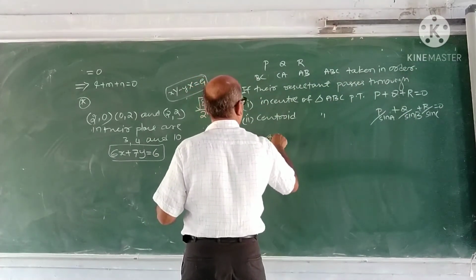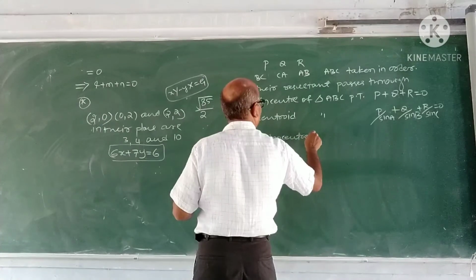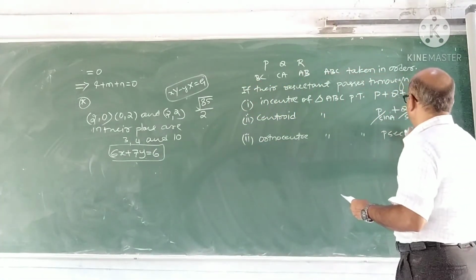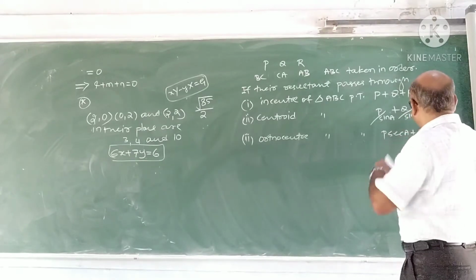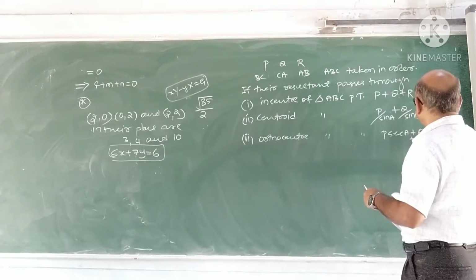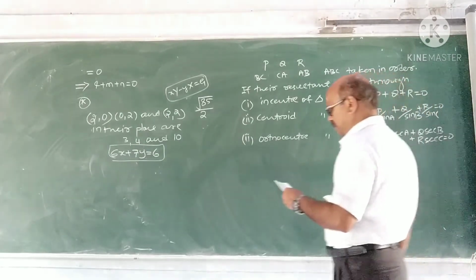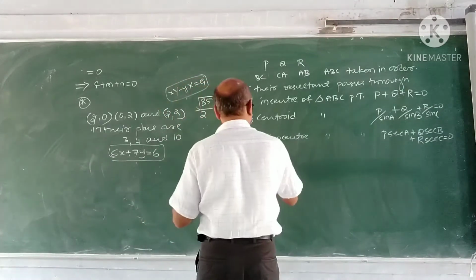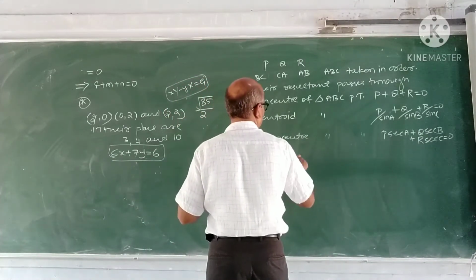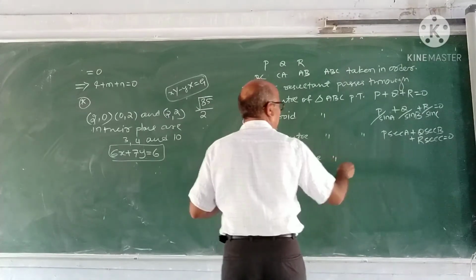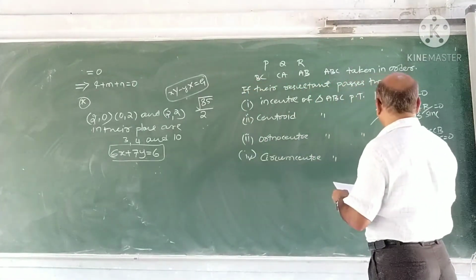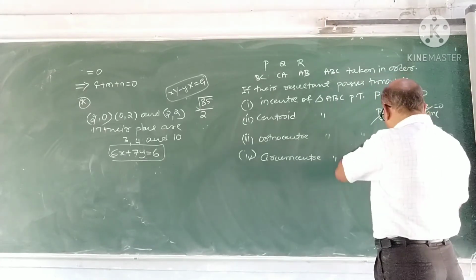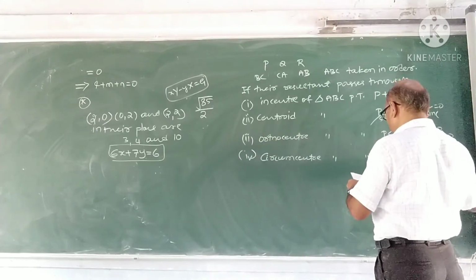Third one, orthocenter of the triangle, prove that P sec A plus Q sec B plus R sec C is equal to 0. And circumcenter, P cos A plus Q cos B plus R cos C is equal to 0.